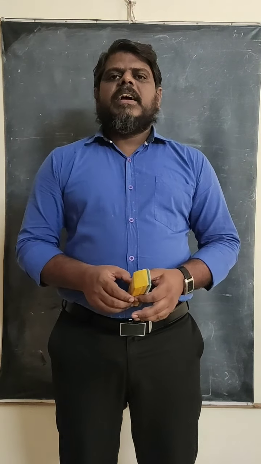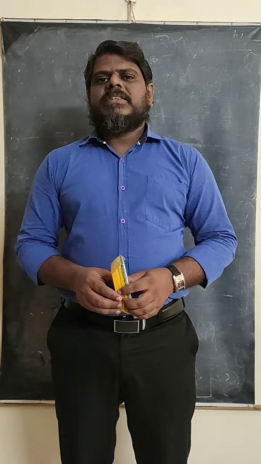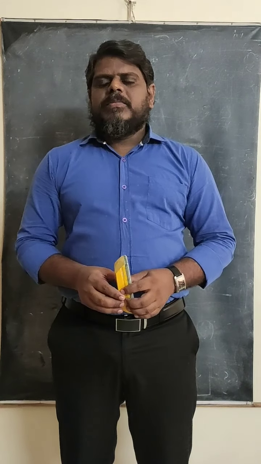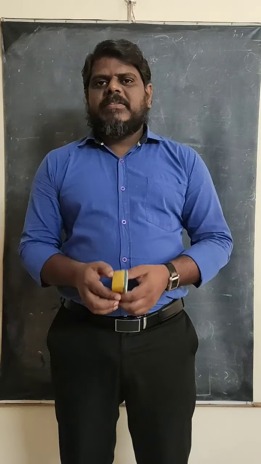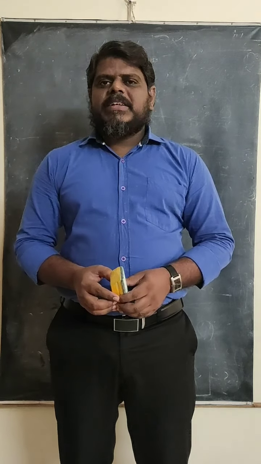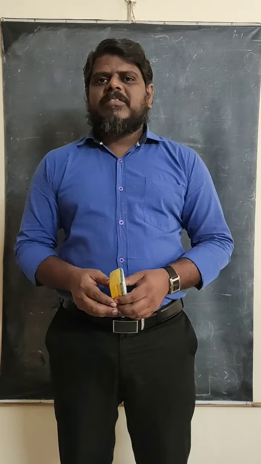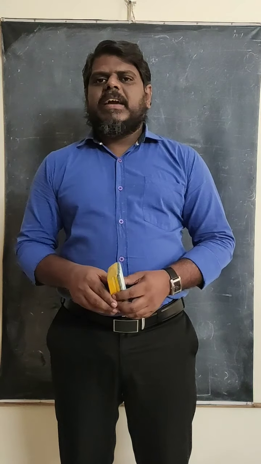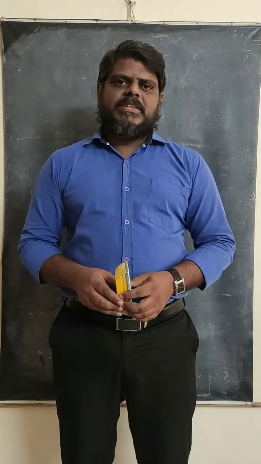After that we discussed that metal tapes and scales are made of invar steel. What is the reason? Because invar steel has a low alpha value. It is a combination of metals, mixed in such a way that the alpha value becomes very low. When the alpha value is very low, what happens? Less expansion and less contraction. Whatever the temperature increase, the expansion will be less. Whatever the temperature decrease, the contraction is also less. That's why we use invar steel.